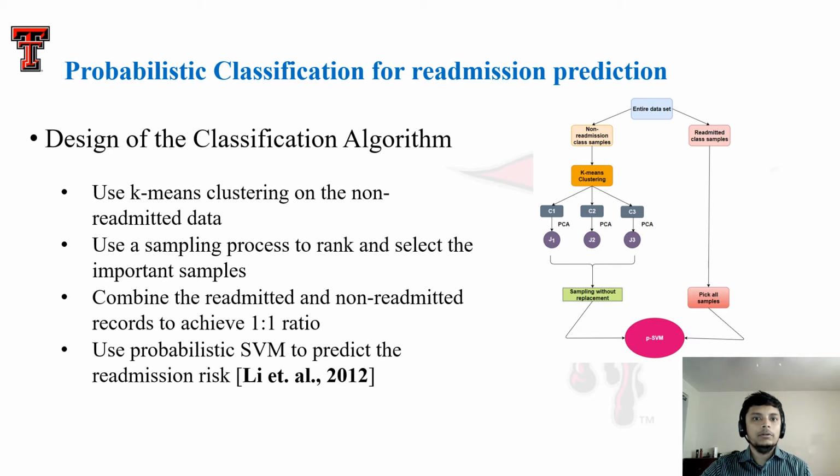To create the ranking, we first cluster all the non-readmitted patients, and then within the cluster use principal component analysis, or PCA, to rank the samples. The samples with higher weight will be picked more during the random sampling process. On the right, there is a summary of what I talked about. As you can see, the k-means clustering and the PCA-based sampling technique were only applied to the non-readmitted class samples to achieve a 1:1 balanced dataset.